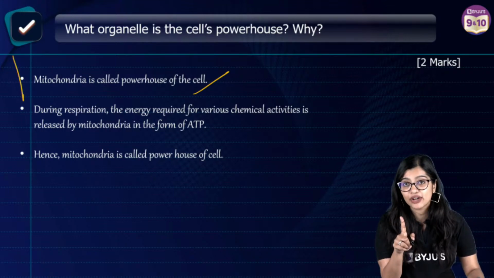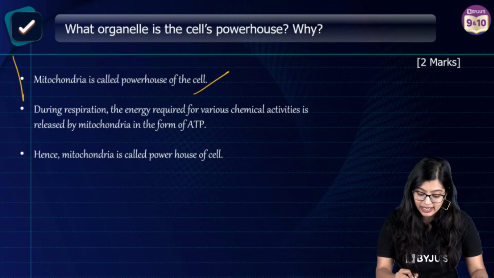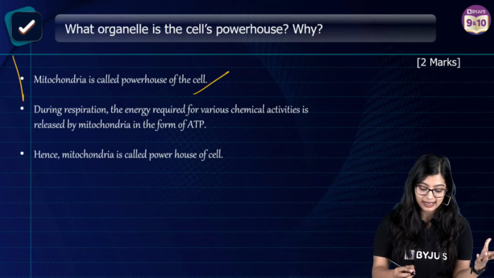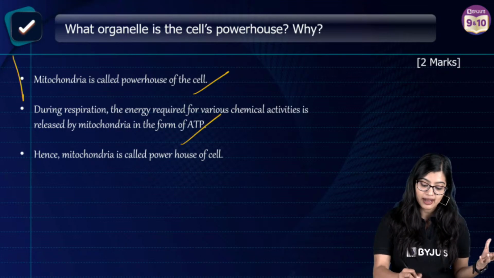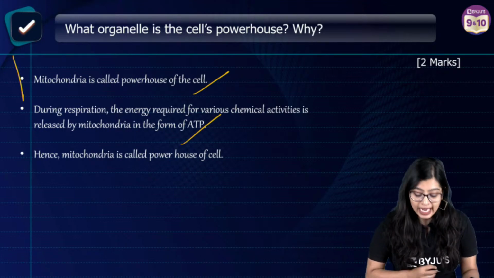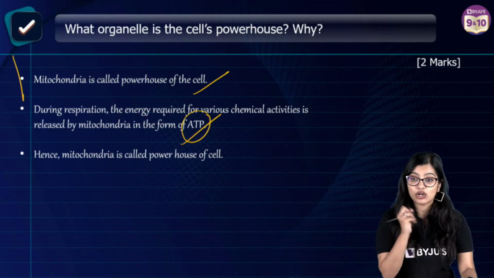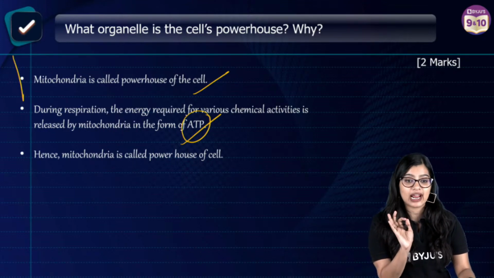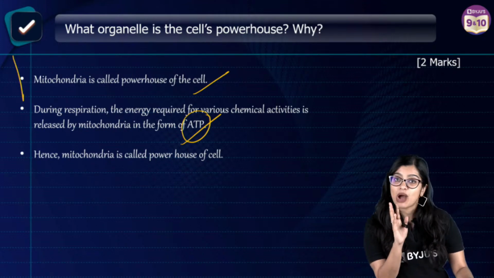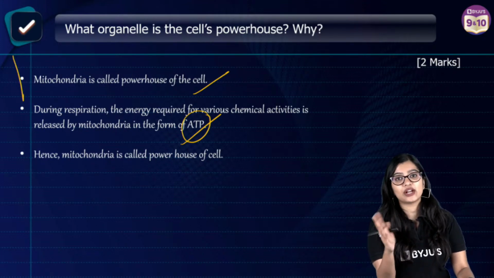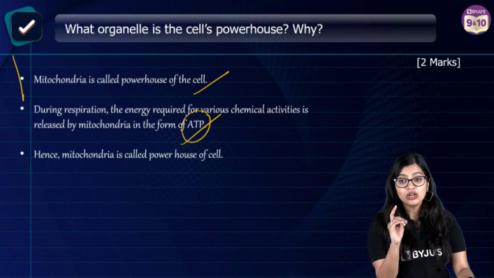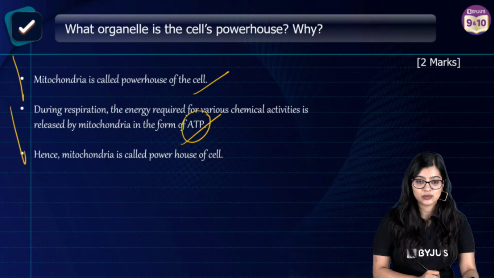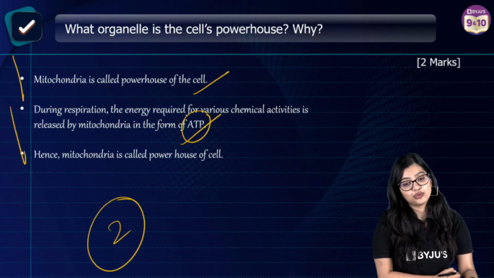I will give you 1 mark for writing this, right? So we see that during respiration, energy that is required for various chemical activity is produced by the mitochondria in the form of ATP. ATP is also a keyword because now you can't just say it is energy production. Half mark will get cut if you don't write ATP, right? So ATP you have to write, you write adenosine triphosphate or you only write ATP, that is up to you. But you have to write complete sentences, right? So you will get 1 mark for this as well. So you will get a total of 2 marks.